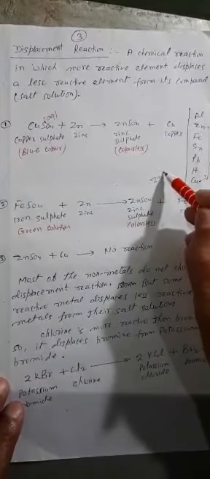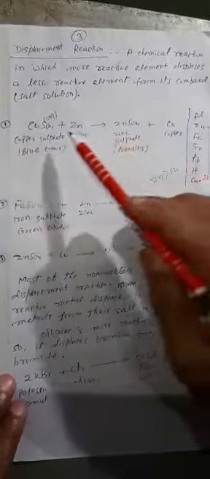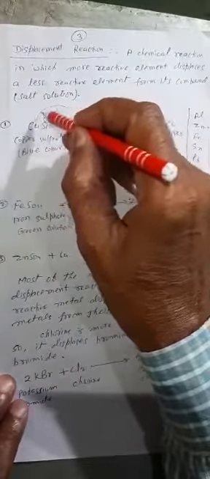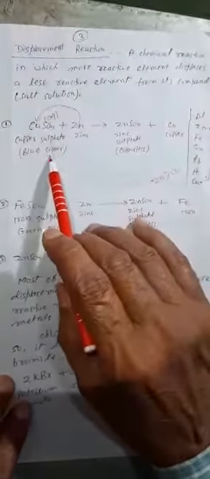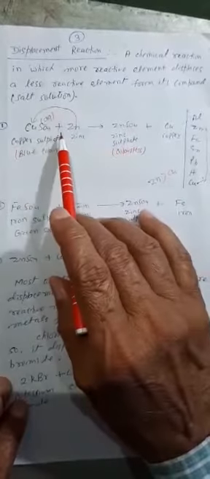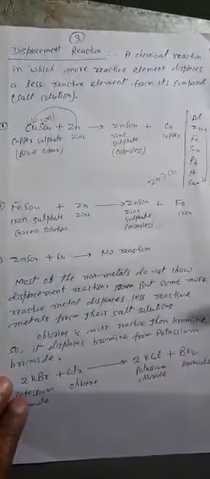It means zinc is more reactive than copper, so zinc can replace copper from the salt solution. This zinc will take the place of copper, and when it replaces the copper, it will combine with sulfate to form ZnSO4, zinc sulfate, and then copper will be separated. It will get deposited over the strips of the zinc.